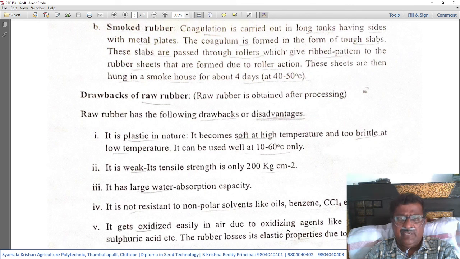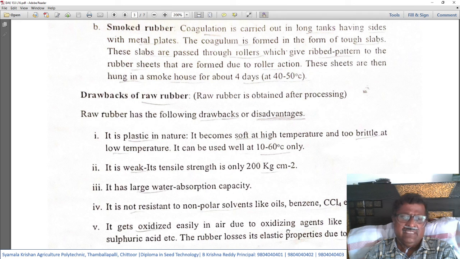So it is a limitation. There are very few situations where this temperature can be maintained. So the usage of raw rubber as it is is definitely limited in this form.